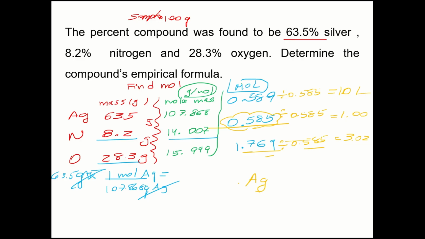So now you can round because we're working with whole numbers. It will be silver, nitrogen 1, so we don't write down the 1, and I have a 3 over here. So that's my formula.